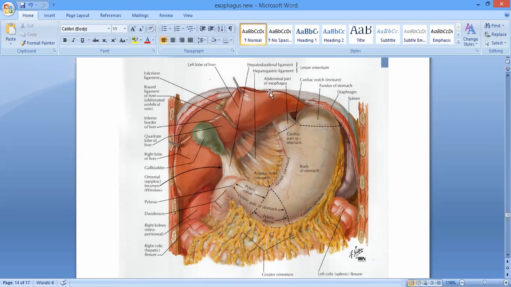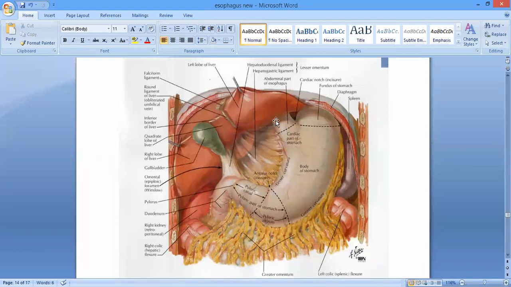It runs downwards after entering by passing through the esophageal opening, right? It runs downwards and to the left, and then it comes to lie in relation with the inferior surface of the left lobe of the liver. Then it turns sharply and is going to enter into the cardiac end of the stomach, right? At the level of the T11. Okay, and if you would mark its entrance from the esophagus into the stomach, that is about 2.5 centimeter from the midline, from the sagittal section, from the median plane.